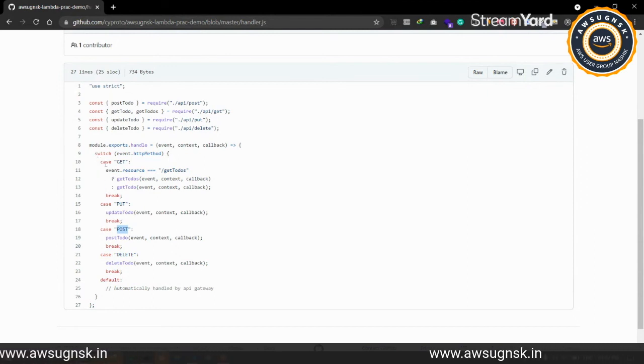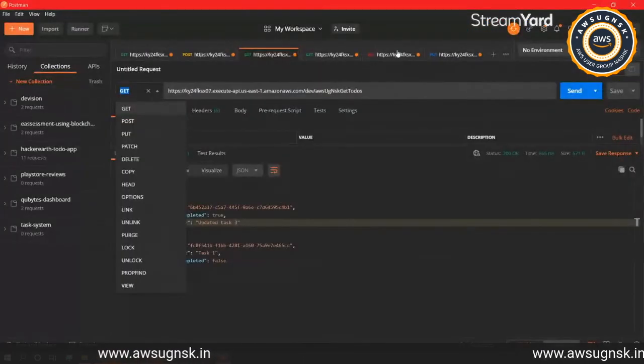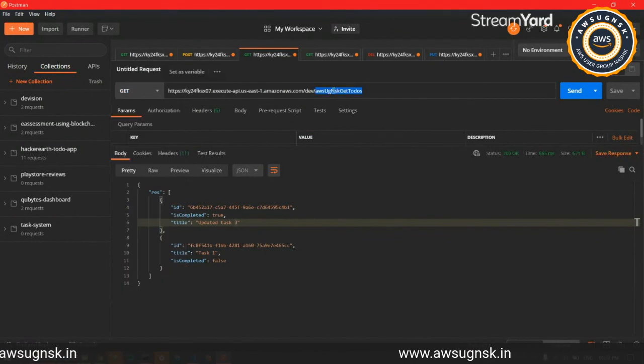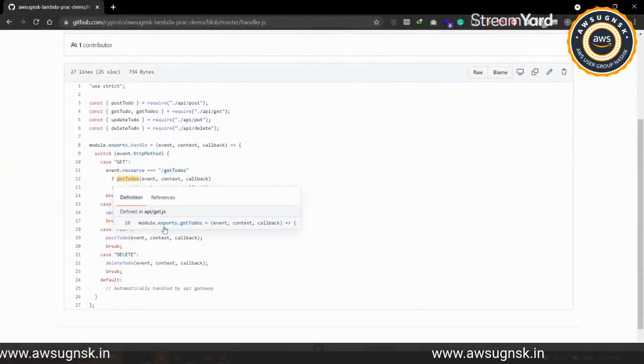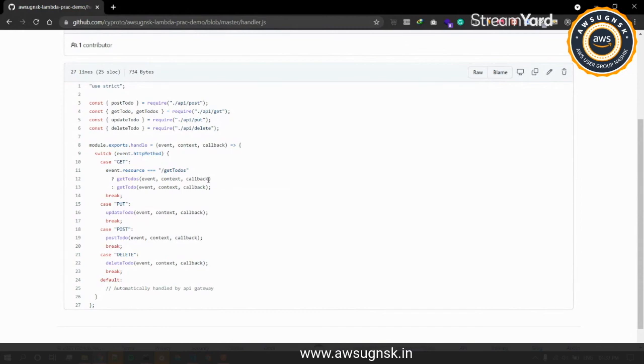We have two get methods, get multiple to dos and get to do, so we have added a resource check here, and then redirect to the particular method. If we query the get to dos resource, the endpoint that we have here, it will be redirected to the get to dos handler.